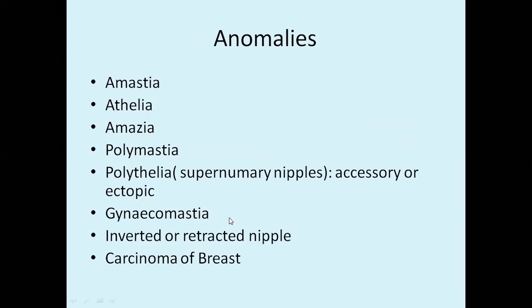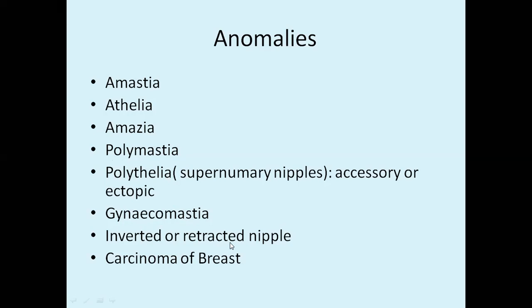Okay. Now coming to the anomalies of the mammary gland, we have certain clinical conditions like amastia, where the mammary gland is absent; athelia, that means there is no nipple; amazia, that means glandular tissue is not developed; polymastia means multiple mammary glands; polythelia is multiple nipples; gynecomastia is when in males the mammary gland grows.